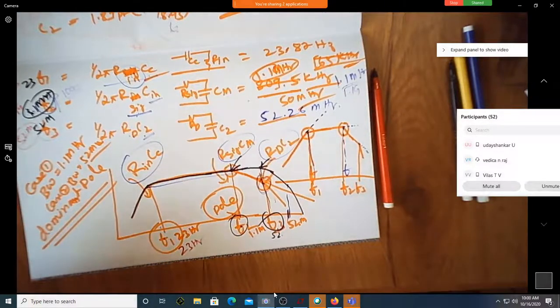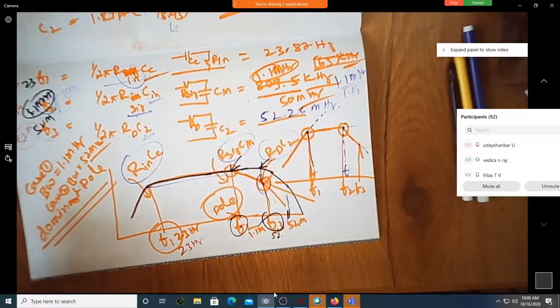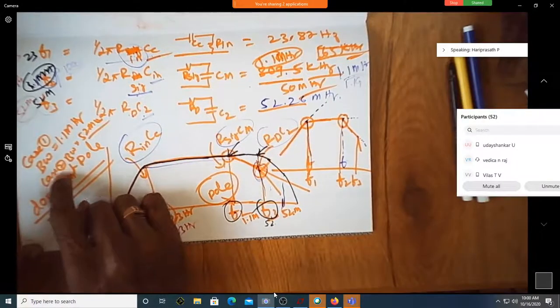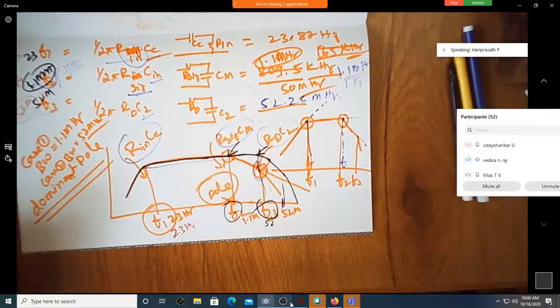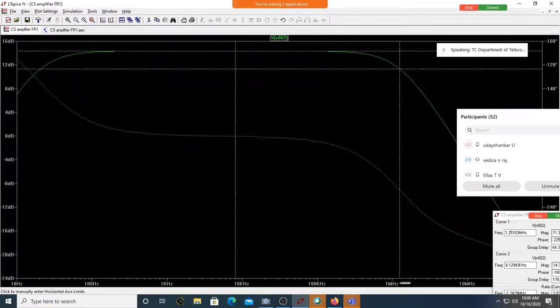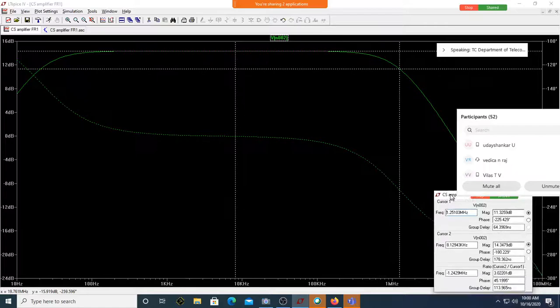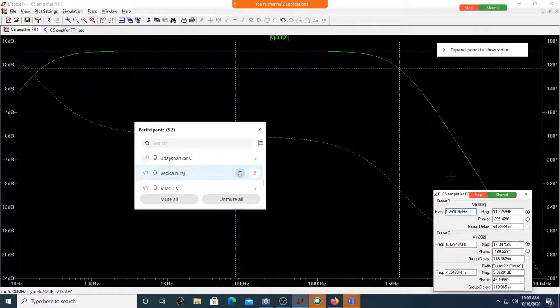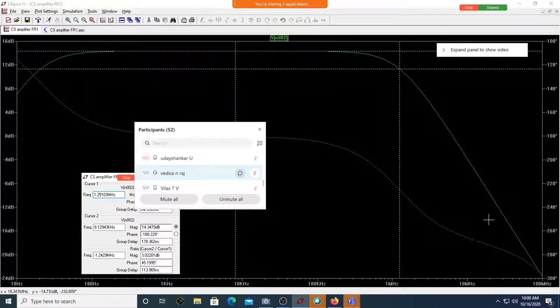RS is equal to 10k. It's not RS, it's R signal. This is R signal 10k, this is R signal 10 ohm. Now when I come down here, this is made 10 ohm. Just have a look at this. This is now how much? 1 megahertz. This will move to 1 gigahertz. Before that we were not seeing the 52 megahertz. It was not visible here. Correct? Was the 52 megahertz visible? No, sir. That will come into existence.